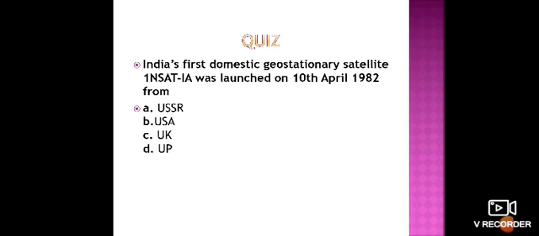So what is the answer? That is USA, that is, option B is the correct answer. From the USA, on 10th April 1982, India's first domestic geostationary satellite, called INSAT 1A, was launched. Okay, this is the answer.